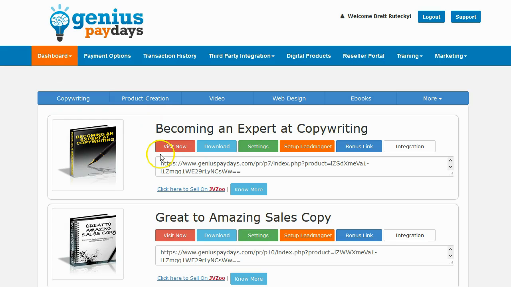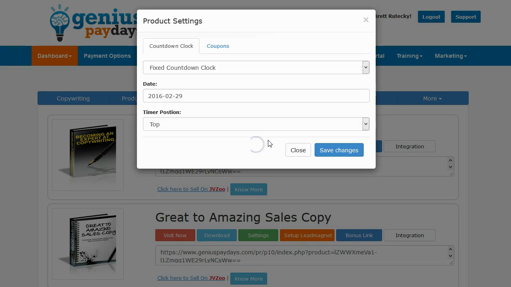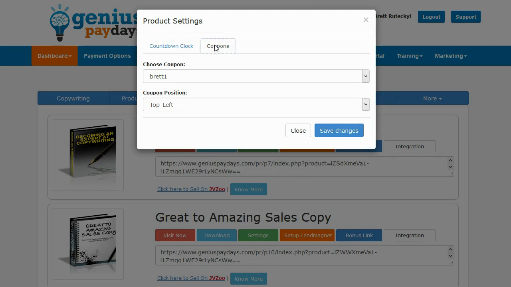So there's a couple of different ebooks here. There's 100 of them. They're in a couple of different categories: copywriting, product creation, video, web design. There's a category here that says ebooks. That doesn't make sense to me because they're all ebooks. And if I click on more, there's also affiliate marketing and home business. I can also click on the settings here, and I can add in a countdown clock if I want to, or I can add a coupon if I want to.